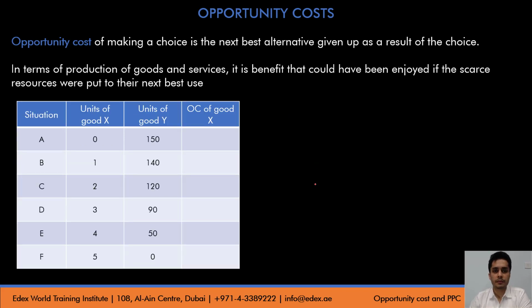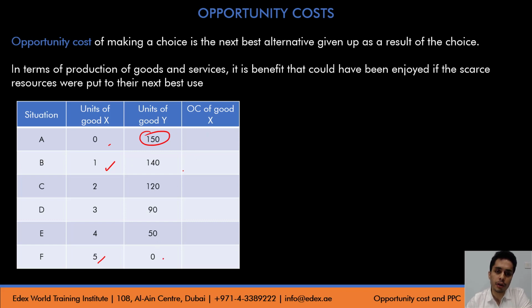Now we have a schedule here. We have a schedule that tells us different kinds of goods and services that can be produced using given resources. For example, in situation A, one could produce only good Y, 150 units, and nothing of good X. If they want to produce good X, they can start producing 1 unit of good X, but with that only 140 units of good Y, and so on until the last part where only 5 units of good X can be produced, but nothing of good Y will be produced in that case.